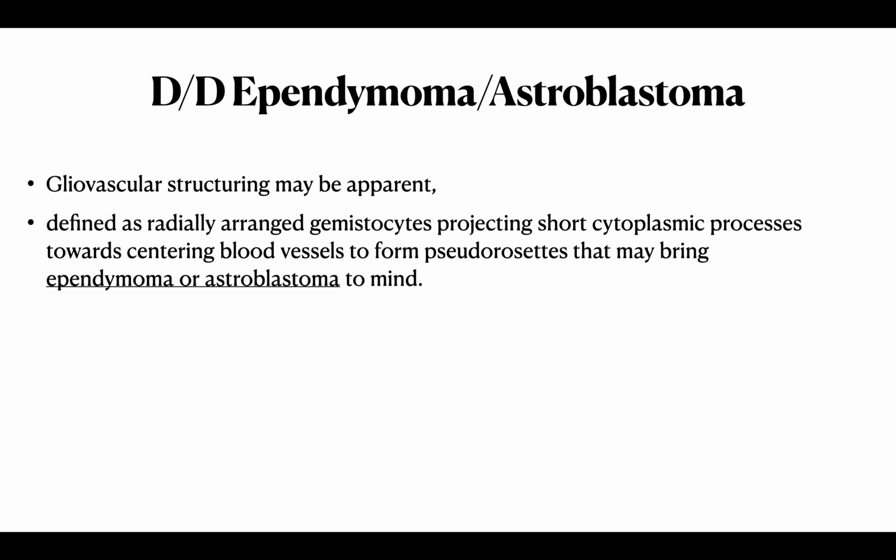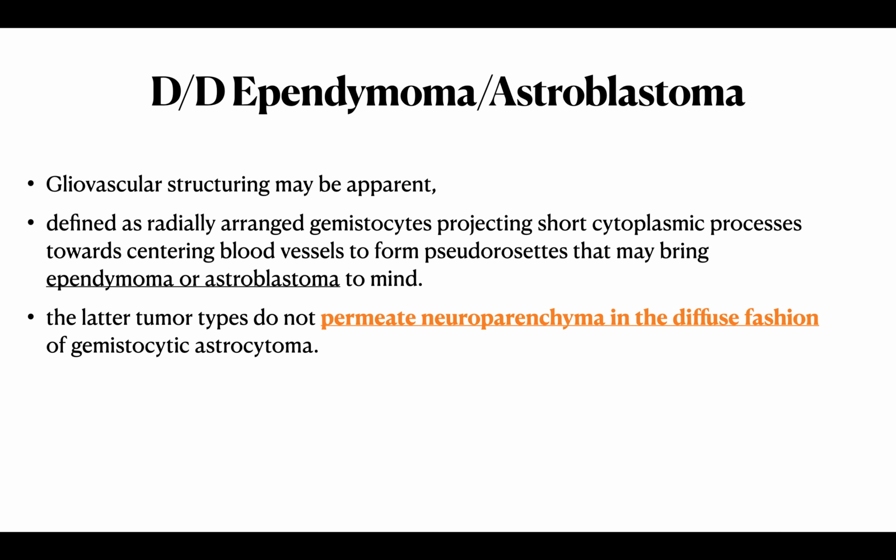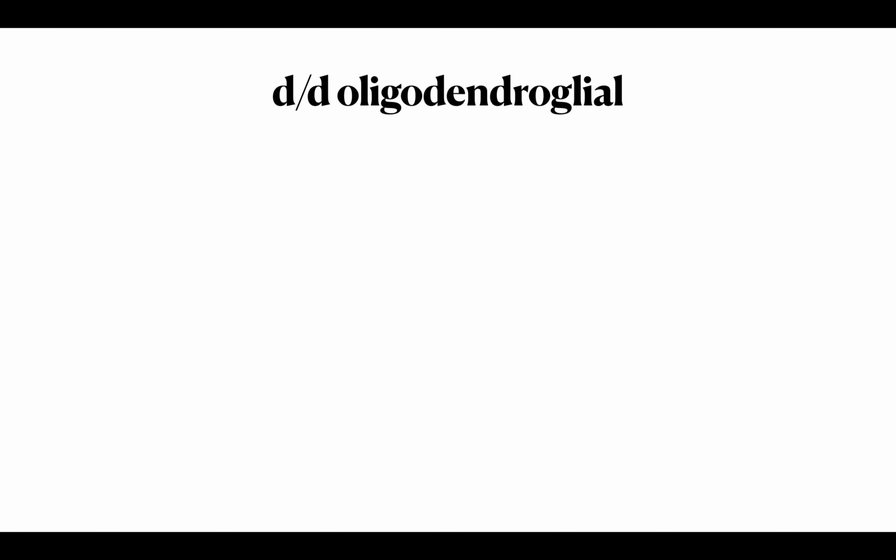How do we differentiate with ependymoma or the astroblastoma? The gliovascular structuring may be apparent, that is defined as radially arranged gemistocytes projecting short cytoplasmic processes towards centering blood vessels to form pseudorosettes that may bring ependymoma or astroblastoma to mind, but the latter types do not permeate the neuroparenchyma in the diffuse fashion as the gemistocytic astrocytoma.